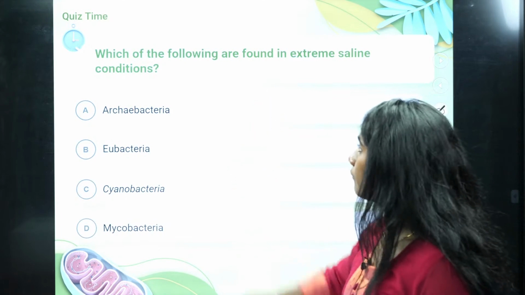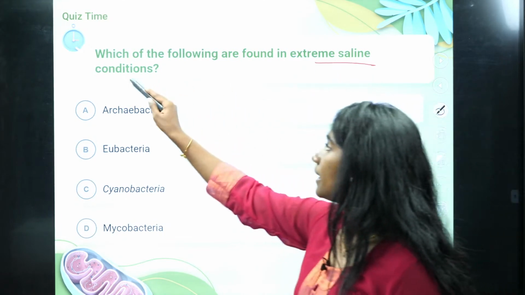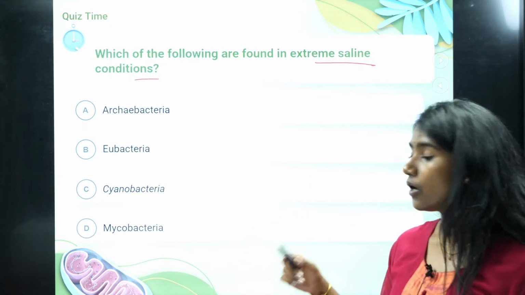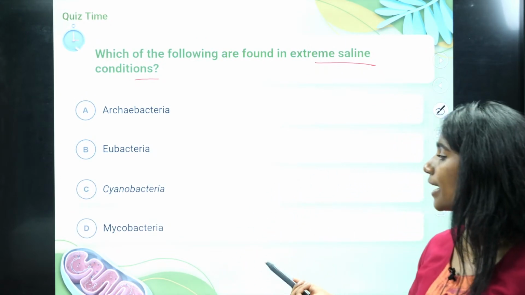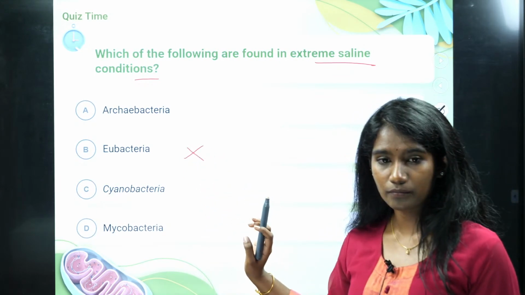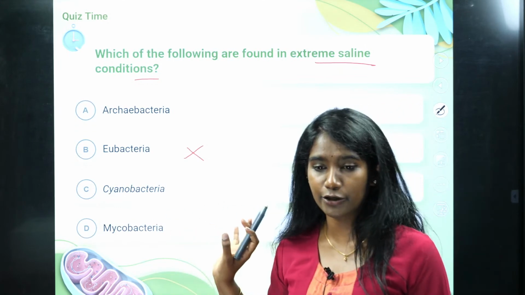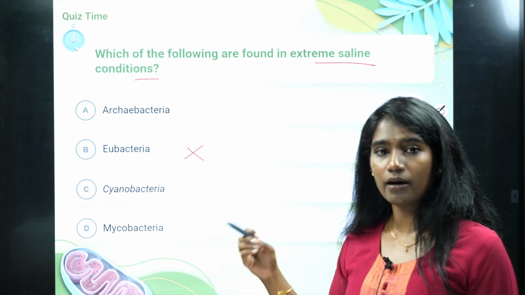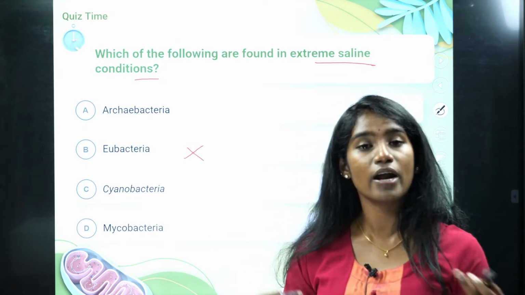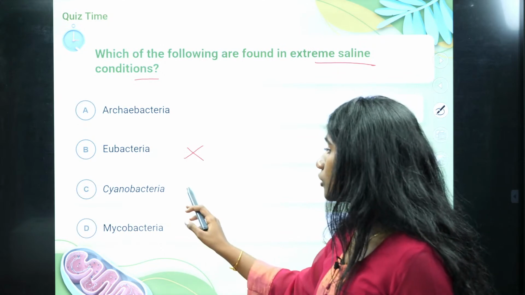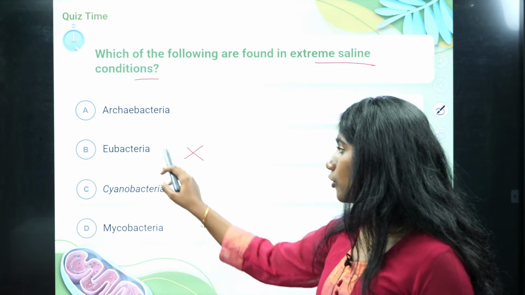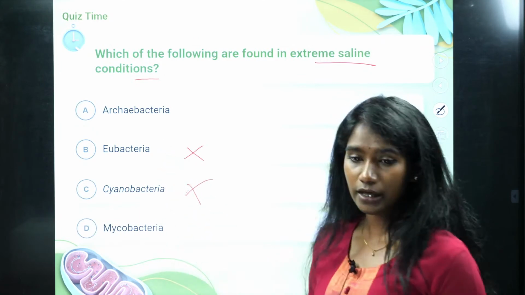Okay, which of the following are found in extreme saline condition? Is it archaebacteria or eubacteria or cyanobacteria or mycobacteria? See, it is not eubacteria. Eubacteria cannot tolerate extreme condition. It cannot resist those saline or high temperature or acidic environment, right? Whereas your cyanobacteria is a photosynthetic bacteria. It falls under eubacteria only. So even option C is ruled out.